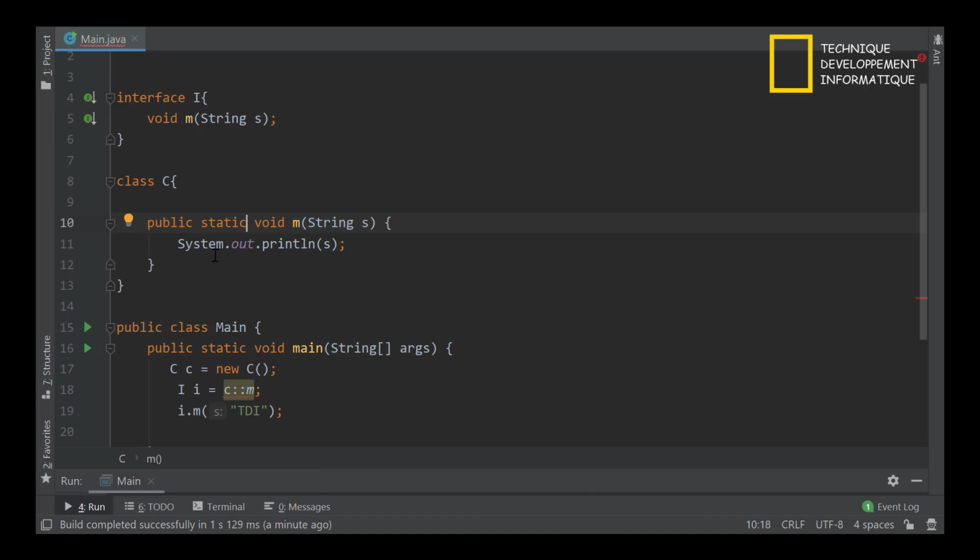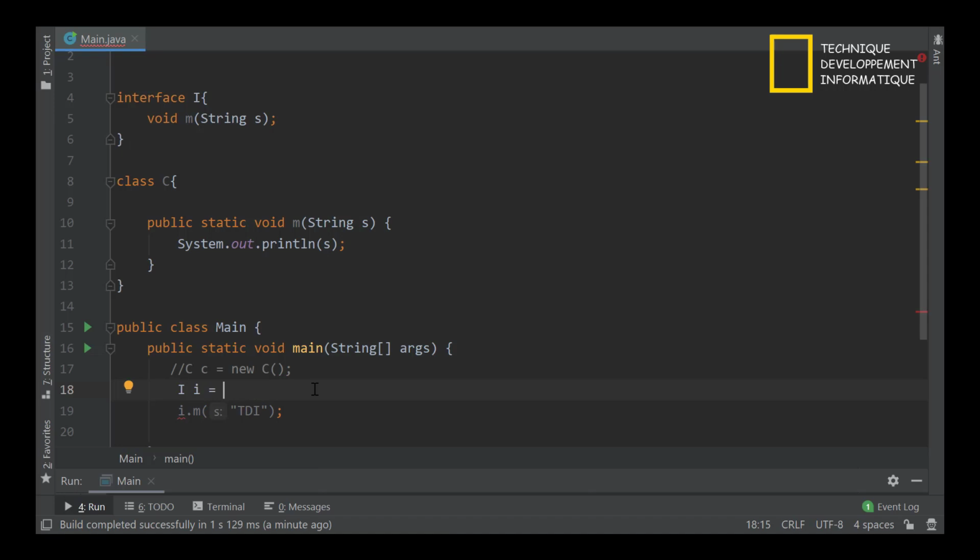And as you know, we can call the static method just by the name of the class, dot, the name of the method, right? Now we don't need these objects.